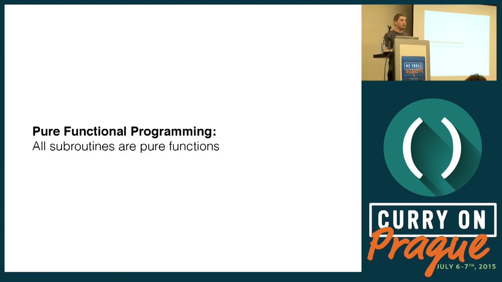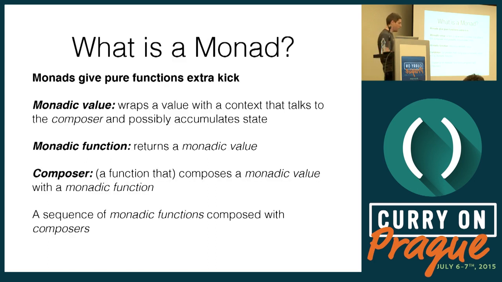Okay, so pure functional languages means that all of our subroutines are pure. And as a consequence of this, or the converse, if you are not pure, then you are imperative. Even functional languages like Clojure, Erlang, Scheme, ML even, are imperative. So in this talk, I'm going to treat them as imperative. We'll see why. But an imperative programmer can then ask themselves, if all of my subroutines are pure functions, how can I do anything useful? If none of them is allowed to do any I/O, how can I achieve anything useful? And monads are the answer to that. So monads are what gives